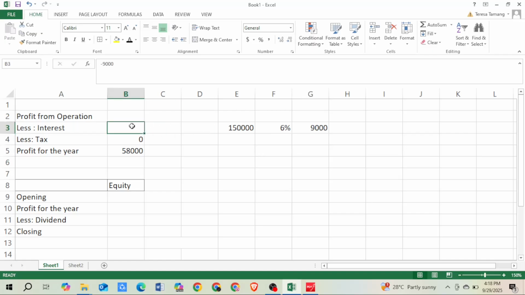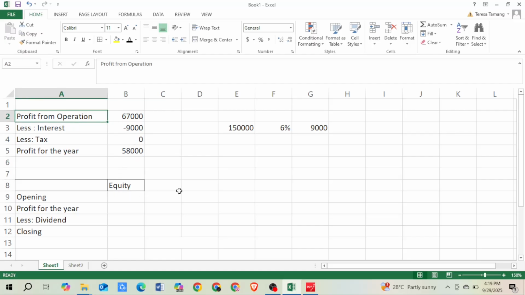So the interest on debenture is 9,000, and we subtract 9,000 from profit from operations to get the profit for the year. So the question is, what is this amount? Simply we add them: 58,000 plus 9,000 is 67,000. If you subtract 9,000 from 67,000, then we have 58,000. So now we have the profit from operations.